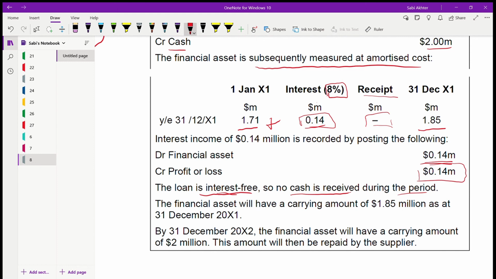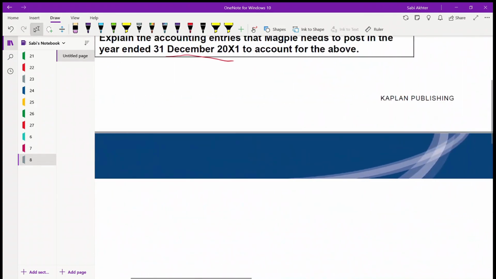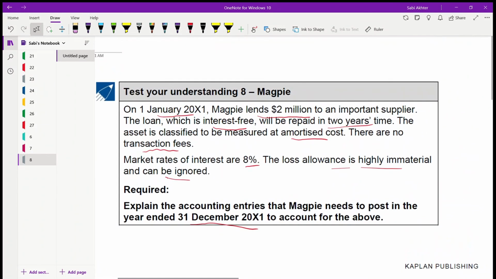So the financial asset will have a carrying amount of 1.85. This is the carrying amount; always the year end is the carrying amount in the statement of financial position. And by 31st December 2002, the next year, the financial asset will have a carrying amount of 2 million. How? Because they told us in the beginning that they lend 2 million to an important supplier, and this will be repaid in 2 years time.